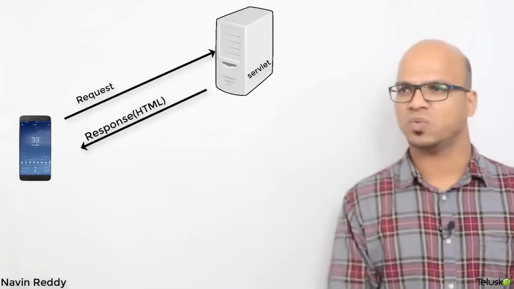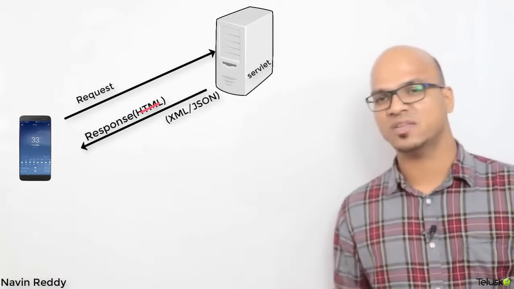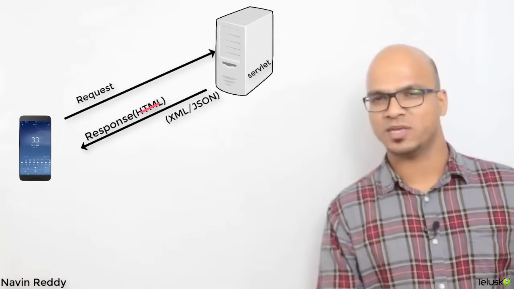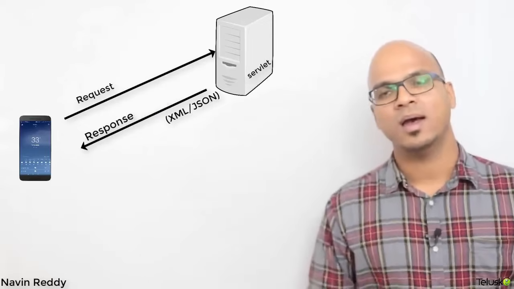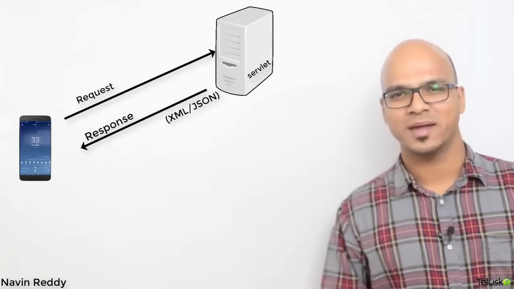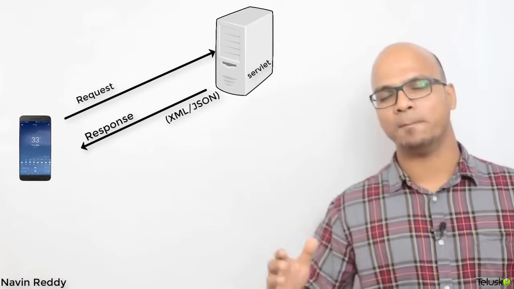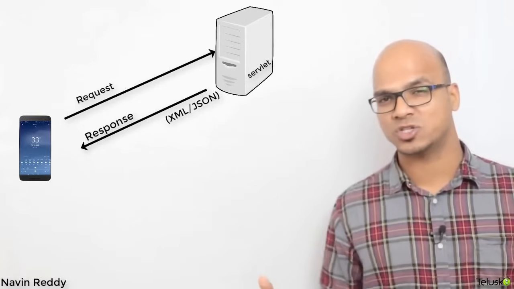Servlet will say, okay, you want data. I will give you data in maybe 2 formats. You will get data either in JSON format or XML format. Now you might be thinking, why JSON, why XML? It's because whenever you return some data, data should have some structure, right? You cannot just randomly send any data. So when you send data, it will be complex data. You have to follow a particular structure.